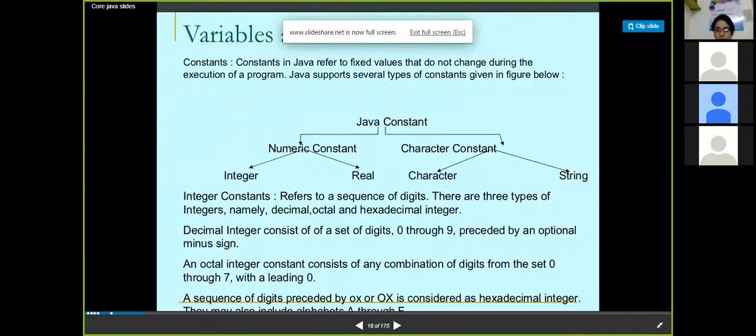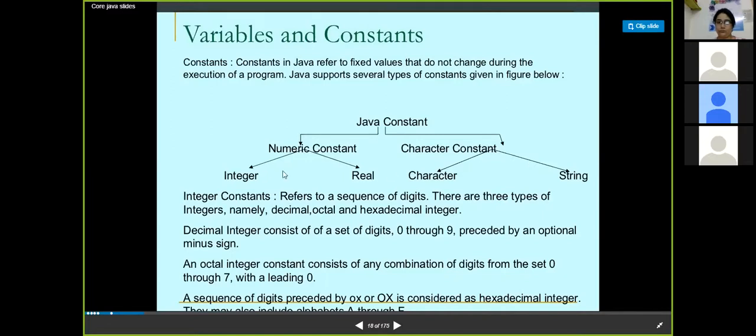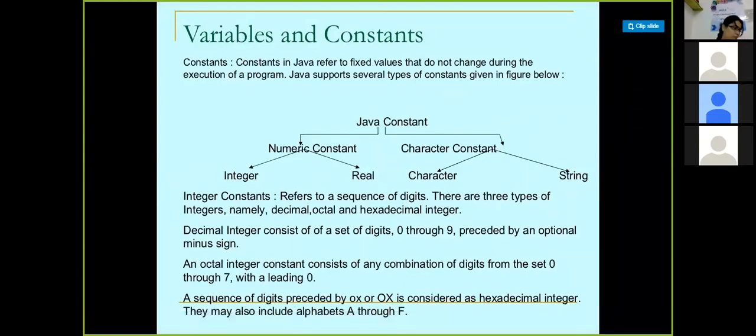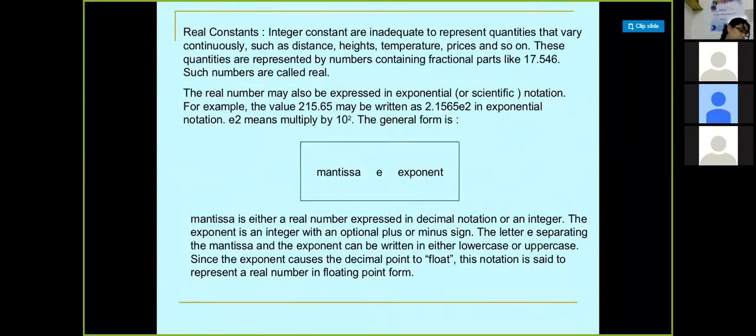So basically, two types of Java constants exist. One is the numeric constant and the other is the character constant. Numeric would be integer and real. Integer would be whole numbers, real would be decimal numbers. Character would be a single character, string would be a collection of characters, white spaces, special characters, and anything else that you can type using your keyboard. So this is what it is. Now, this thing is slightly not required for us to understand.